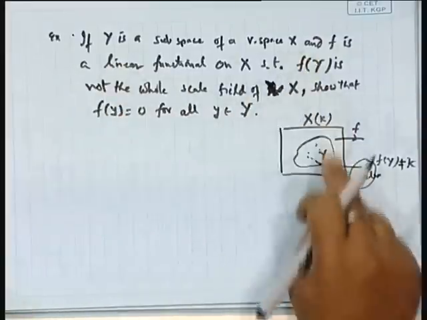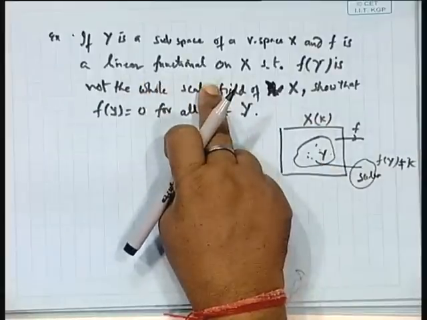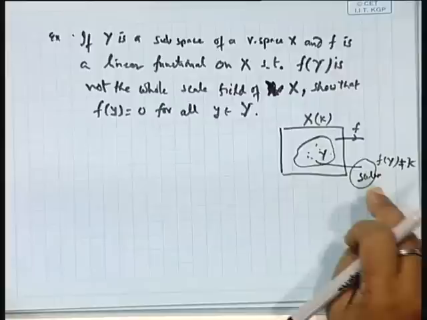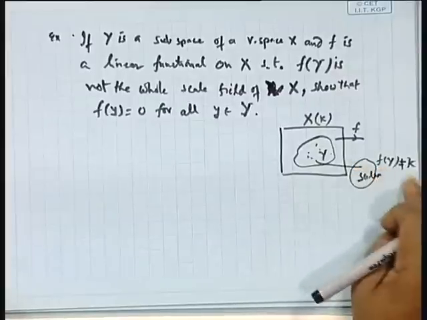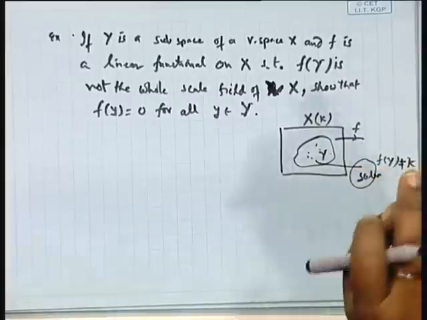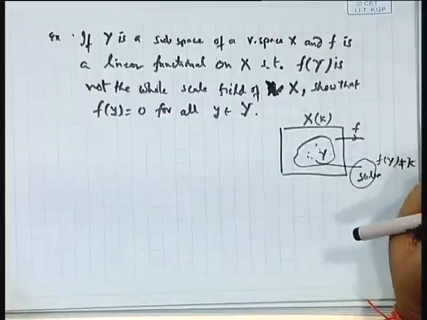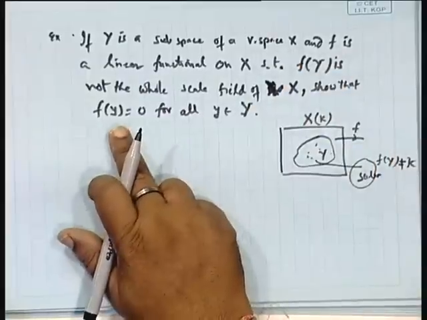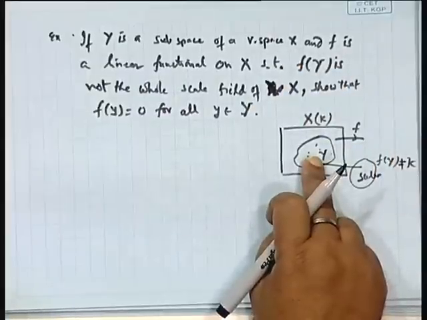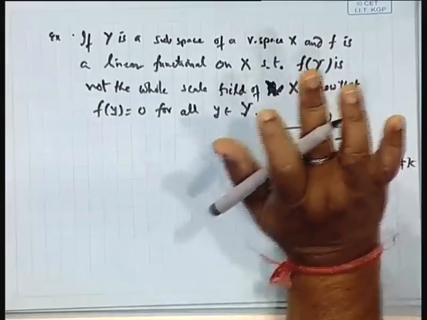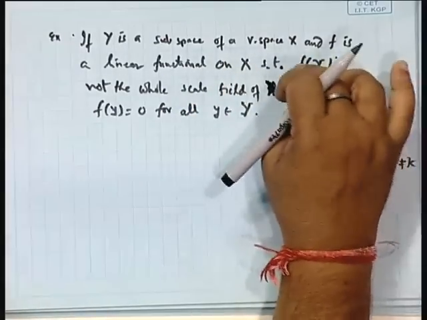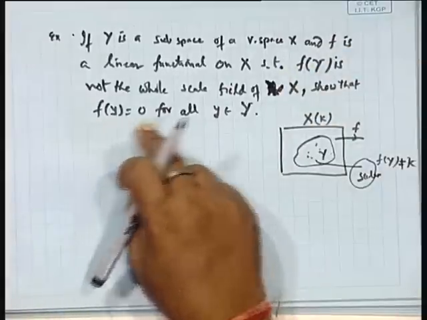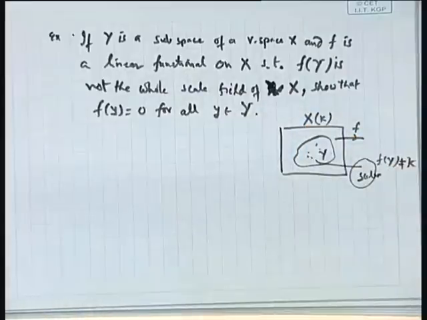Y is a subspace of the vector space and f is a linear functional on X such that f(Y) is not the whole scalar field K. That is, the image of Y under f is not equal to K. There are some more scalars available which are not in f(Y). Then what he says is that the value of element y under f should be 0. The image of such a function f will take all the elements of Y to be 0.